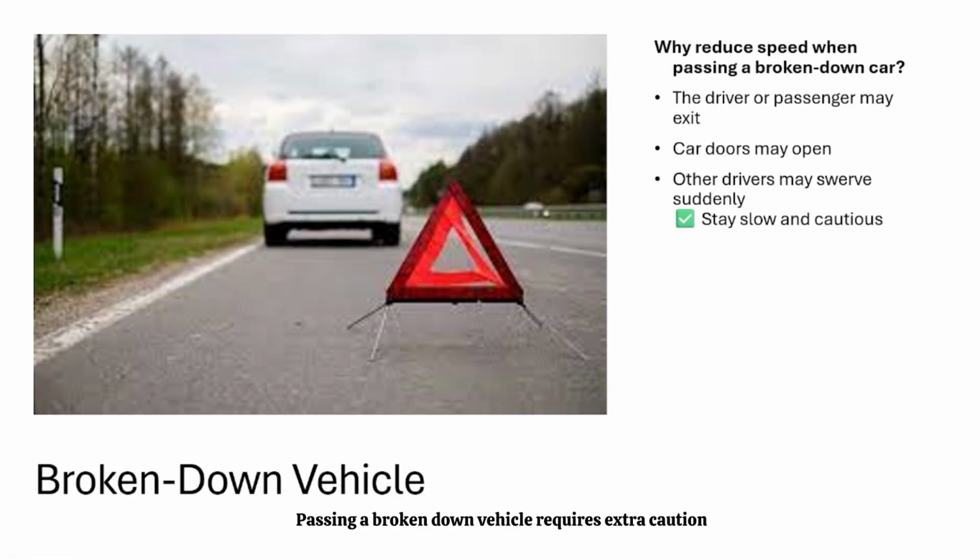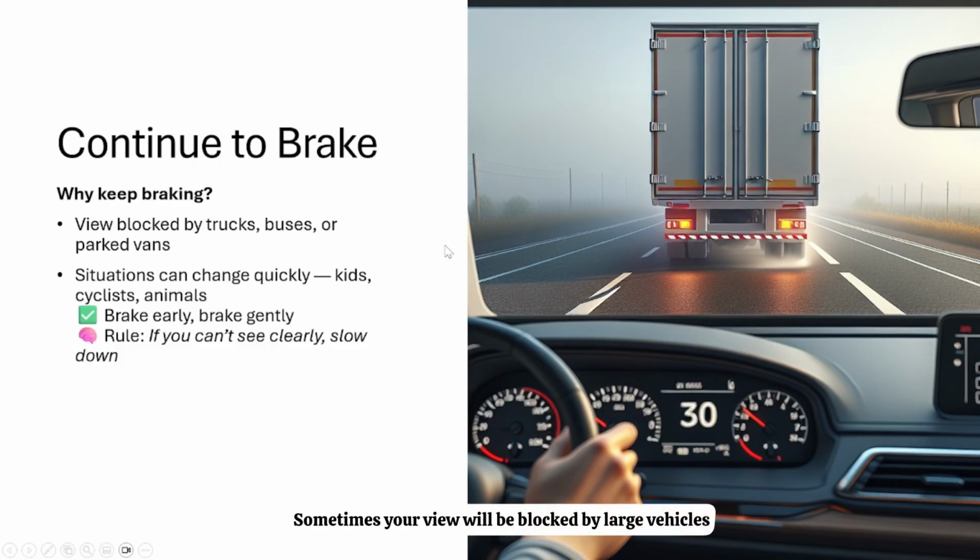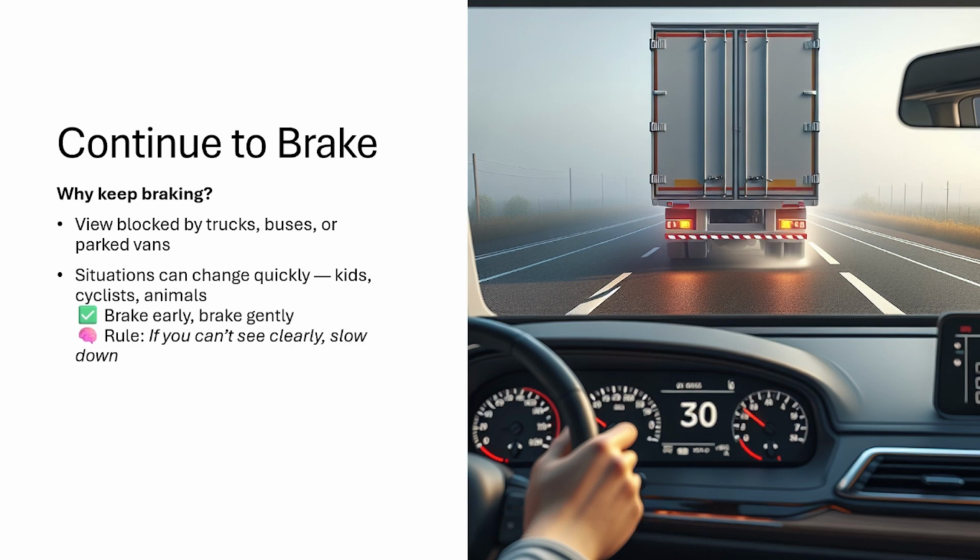Passing a broken down vehicle requires extra caution. Pass slowly because the driver or passenger may exit the vehicle suddenly, or doors might open without warning. Other drivers may also swerve unexpectedly, so stay alert and keep your speed low. Sometimes your view will be blocked by large vehicles or other obstacles. It's important to continue braking gently and early. Slow down if the traffic ahead hasn't stopped yet because pedestrians, cyclists, or animals may suddenly appear.